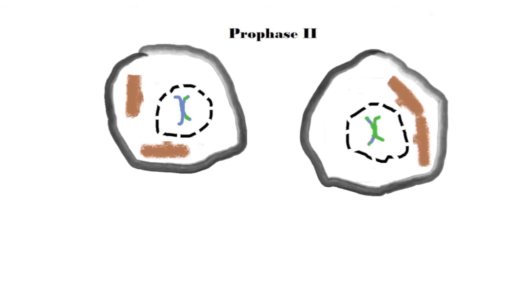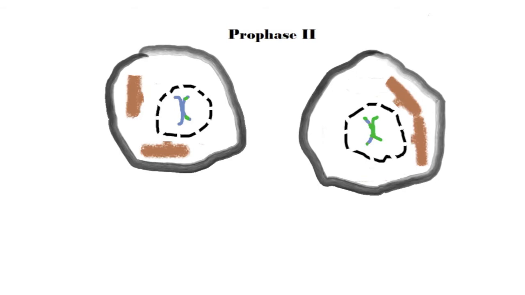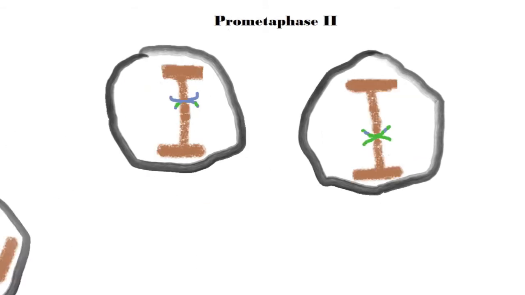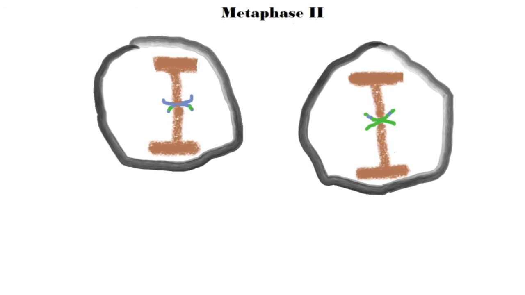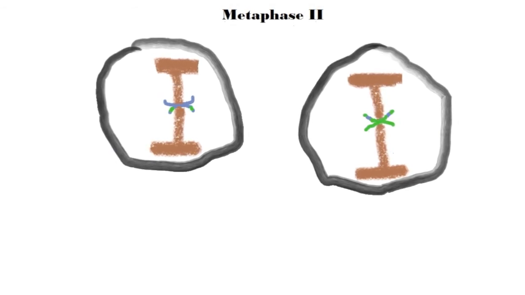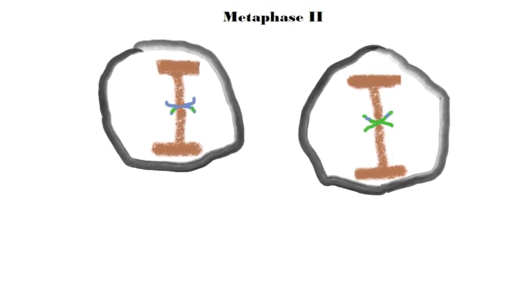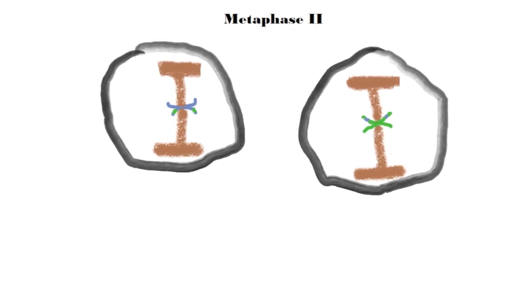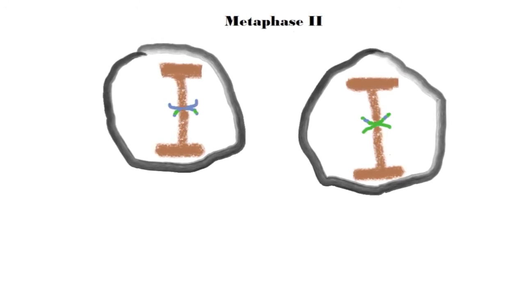In prophase 2, the same things happen as in prophase 1, except during the second round of prophase, crossing over does not occur. In prometaphase 2, the spindle fibers attach to the chromosomes at the kinetochore. In metaphase 2, the chromosomes align along the metaphase plate, and fibers from the centrioles begin to pull on each one of the chromosomes from both directions.